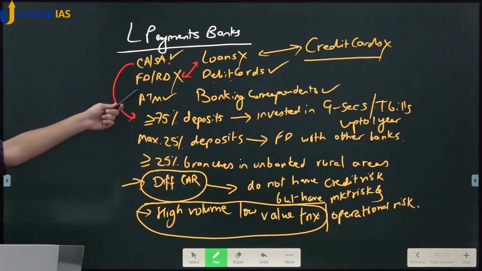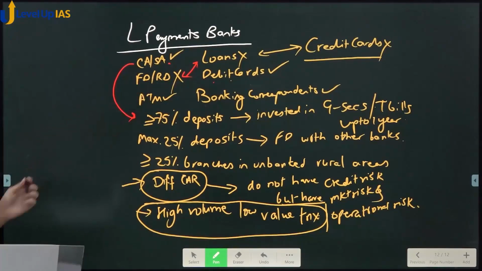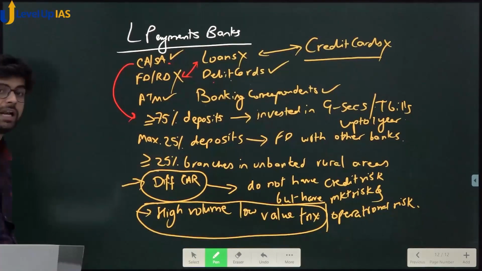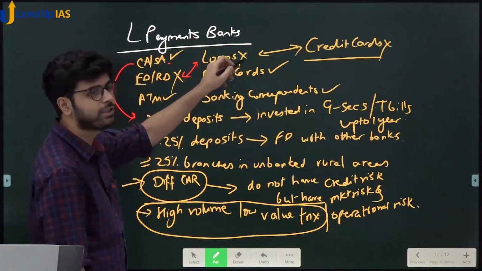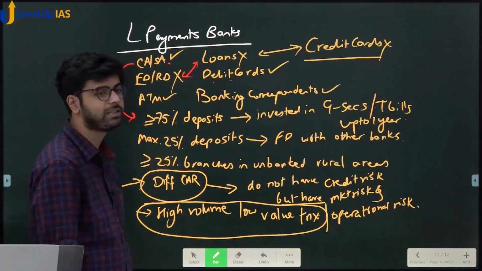Because there is no fixed deposit, there is no loan. These are usually high value transactions. You don't keep a fixed deposit of 1000 rupees, right? You keep a fixed deposit of 1 lakh rupees, 2 lakh rupees. You keep it for a long time. There are no fixed deposits and no loans here, so there cannot be high value transactions.